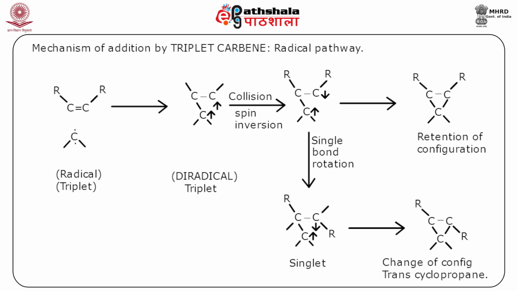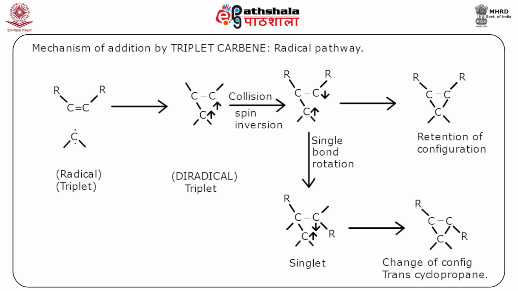But if you look at the mechanism of addition by triplet carbene, which is a radical pathway, as you can see here, starting from this alkene, there is first formation of this, then there is spin inversion and then there is the formation of this cyclopropane derivative. And at this stage single bond rotation can happen and it will give rise to a singlet carbene, and again if the addition now happens from here, there will be a change in configuration.